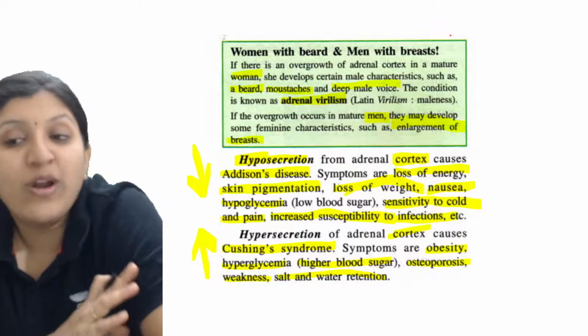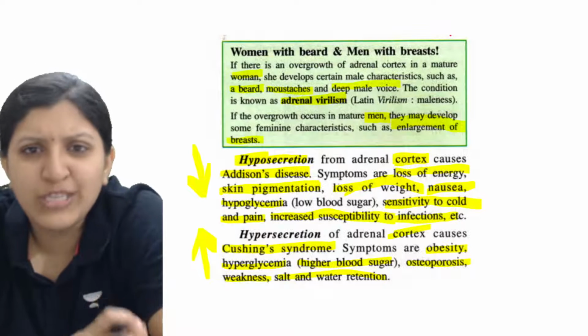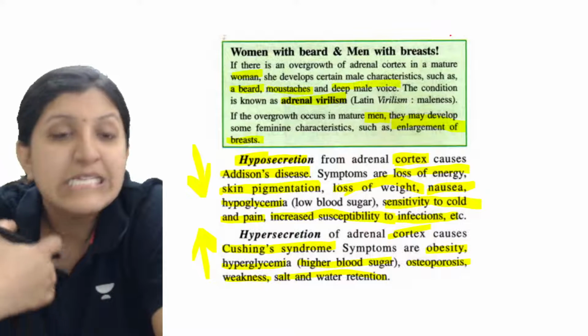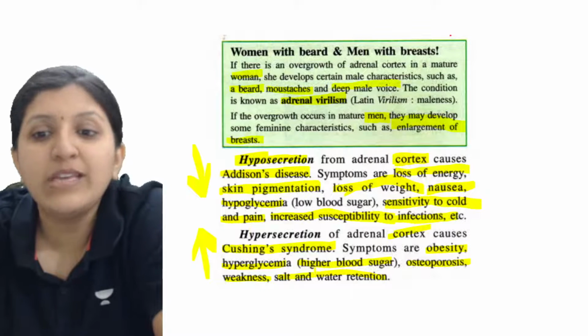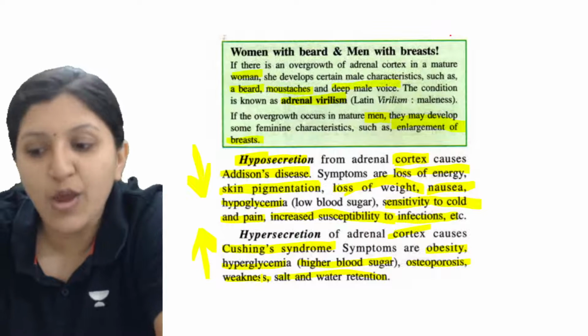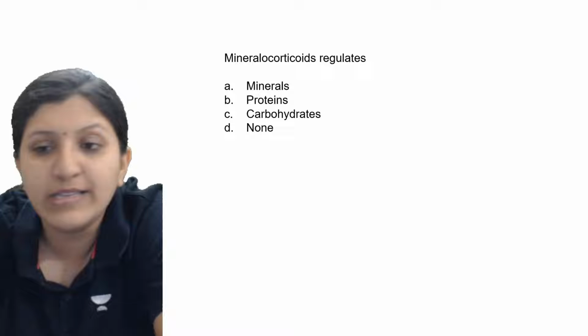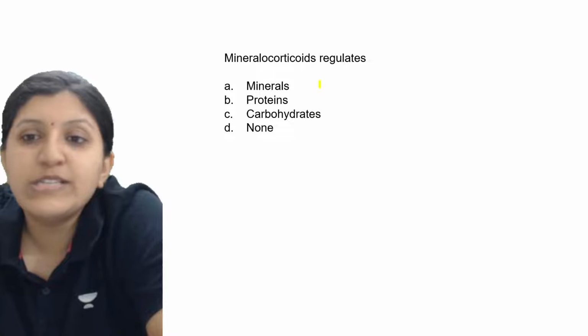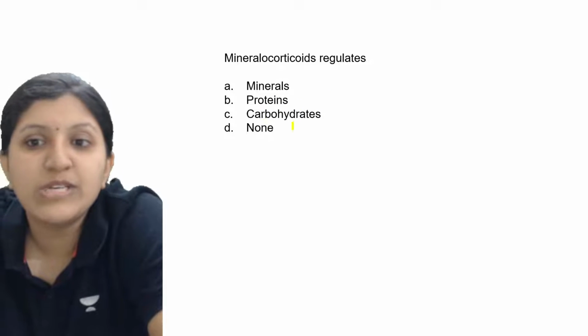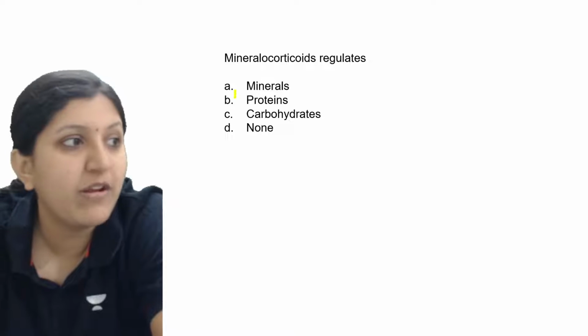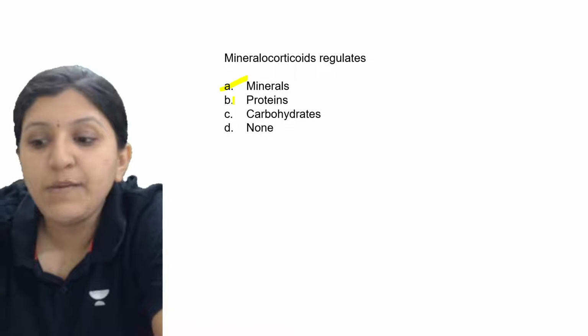So adrenal cortex hormones like corticoids, if they are secreted too much, you can find Cushing syndrome. So this is basically obesity. And so let's have a look at these. Mineralocorticoids regulate what? Minerals, proteins, carbohydrates? The mineralocorticoids regulate the minerals.